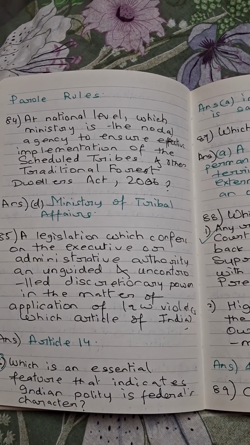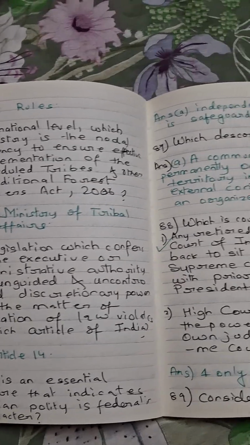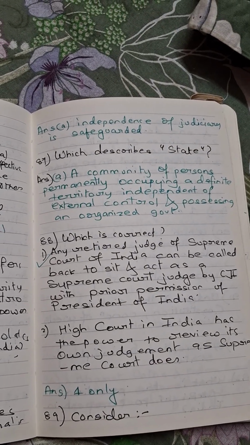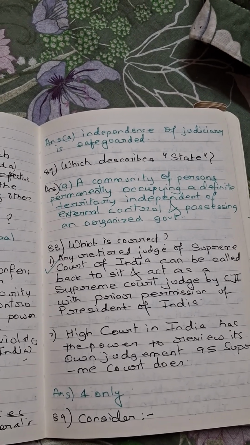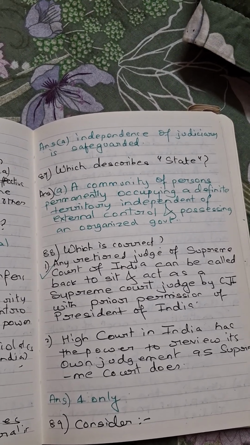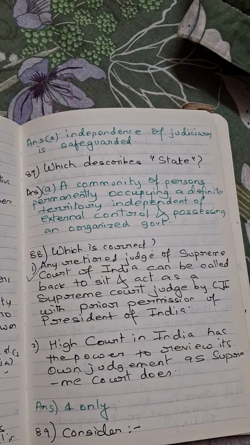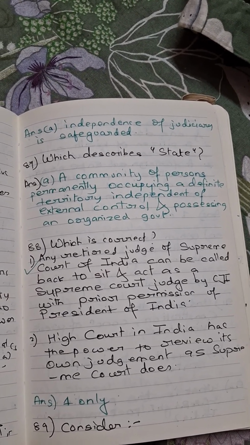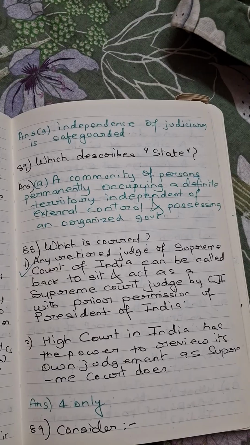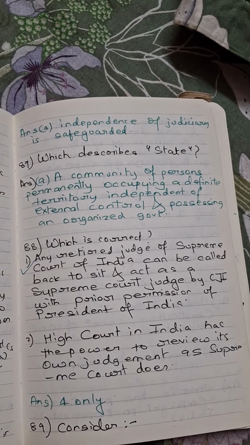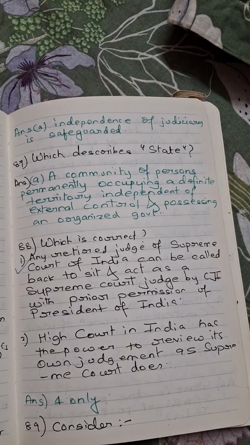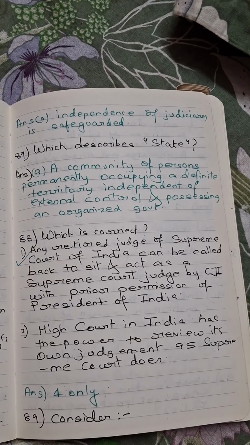Which is an essential feature that indicates Indian polity is federal in character? The answer will be independence of judiciary is safeguarded. Which describes state? So the definition of state: a community of persons permanently occupying a definite territory, independent of external control and possessing an organized government. Which one is correct? Any retired judge of the Supreme Court in India can be called back to sit and act as a Supreme Court judge by the Chief Justice of India with prior permission of the President of India.